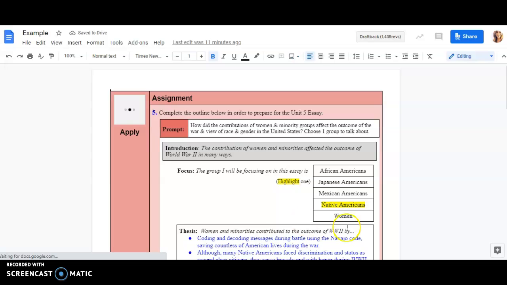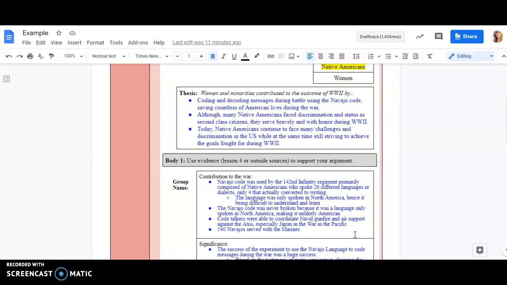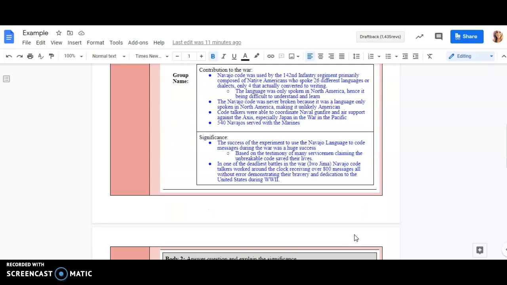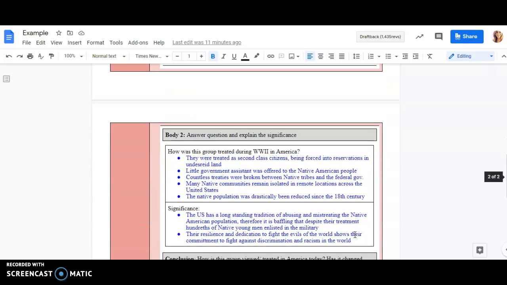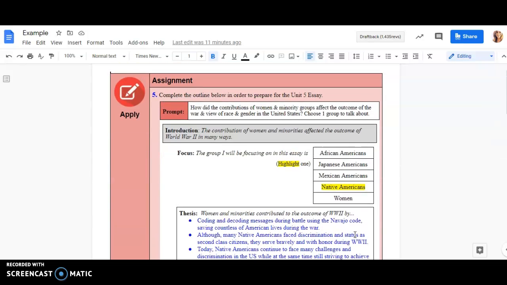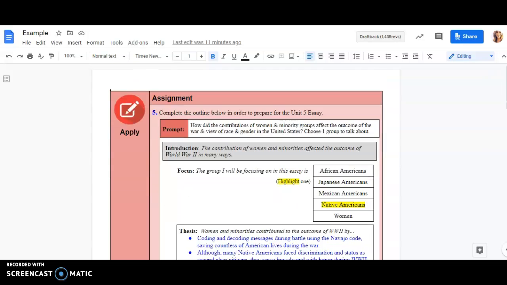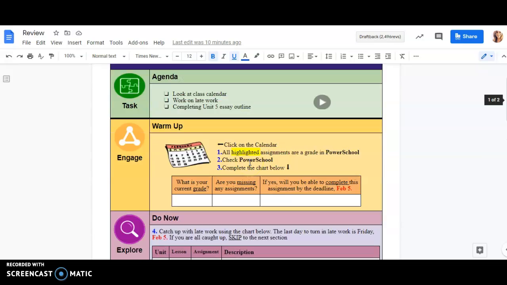In this example, I chose Native Americans, and I answered the questions to the best of my ability relating to this group and how they influenced or affected America during World War II. So how did this group affect the outcome of the war and the view of race and gender in the United States? How did this group change America and make us tackle race and gender? That's the prompt question, and that's pretty much all we're going to do for this asynchronous day.